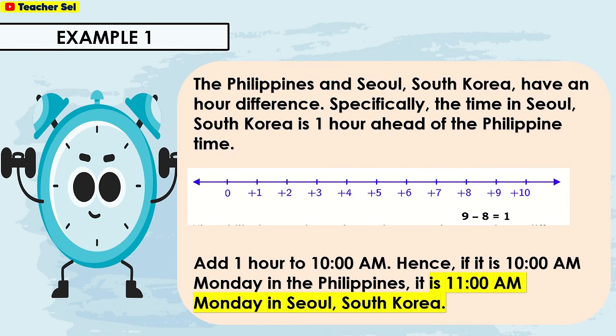The Philippines and Seoul, South Korea have an hour difference. Specifically, the time in Seoul, South Korea is 1 hour ahead of the Philippine time. Add 1 hour to 10 a.m. Hence, if it is 10 a.m. Monday in the Philippines, it is 11 a.m. Monday in Seoul, South Korea.